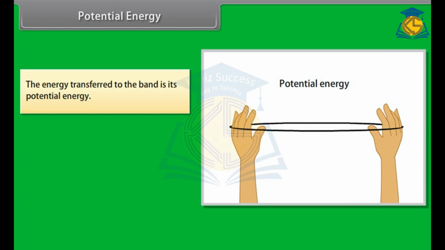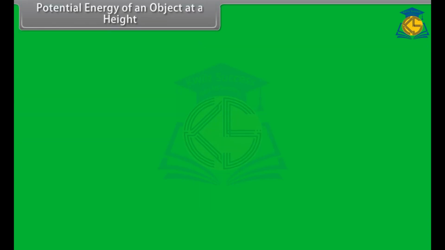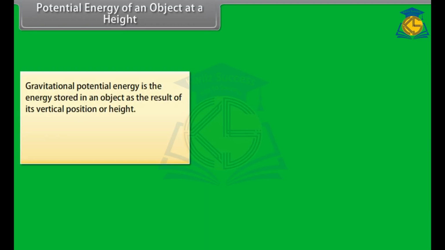The energy transferred to the band is its potential energy. The potential energy possessed by the object is the energy present in it by virtue of its position or configuration. Potential energy of an object at a height. Gravitational potential energy is the energy stored in an object as the result of its vertical position or height.